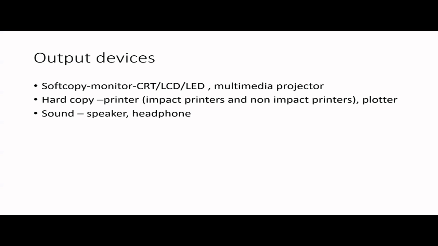The output you cannot touch. You can touch the screen, but not the output. And then we have the hard copy output devices like printers and plotters, right? For printers also, we have so many categorizations in your textbook like impact printers, non-impact printers, and you should know some examples like thermal printers, inkjet printers, like that.